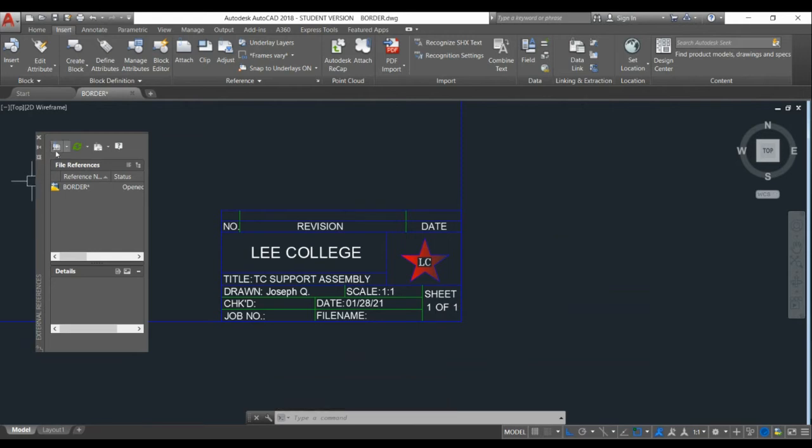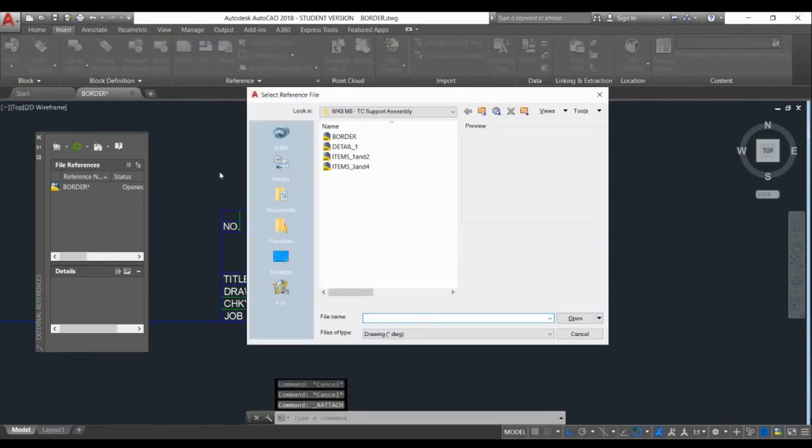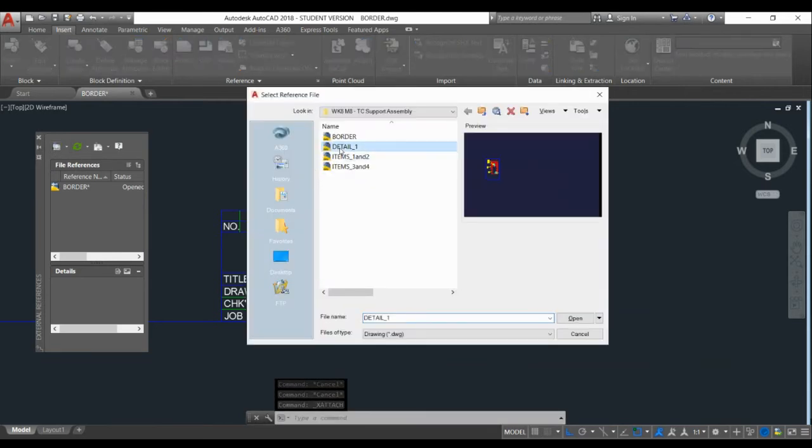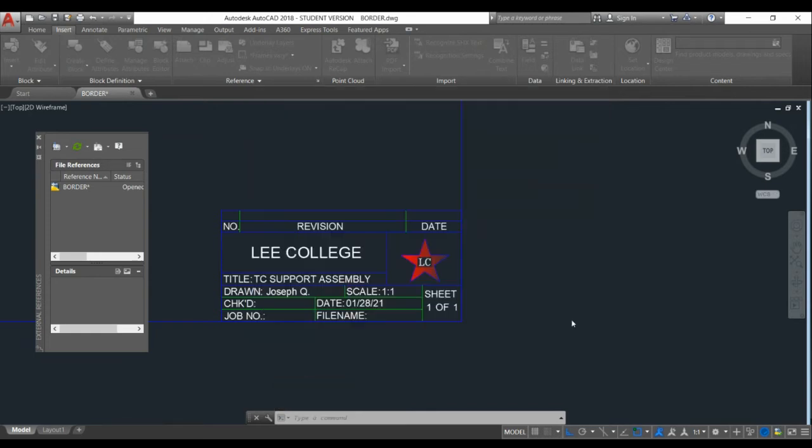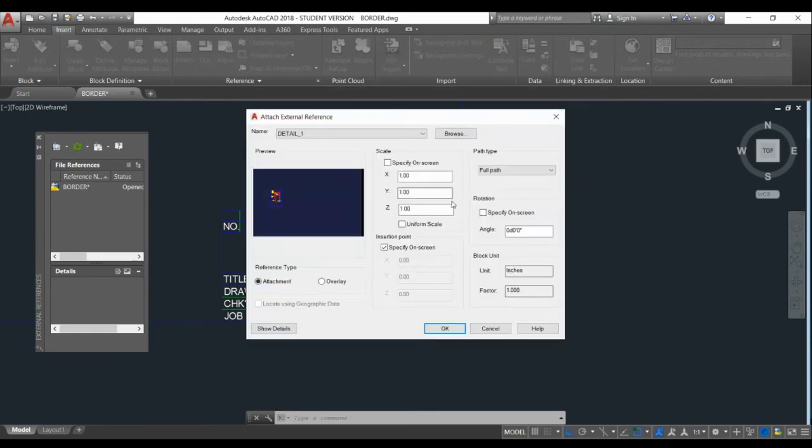Okay. Click on this icon, attach drawing, and select detail 1. Click open button. And click OK.